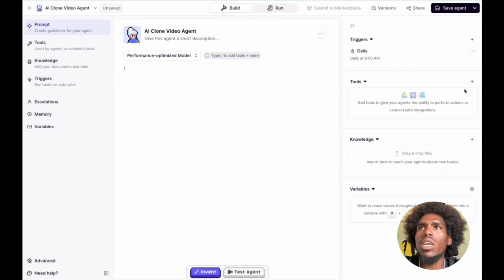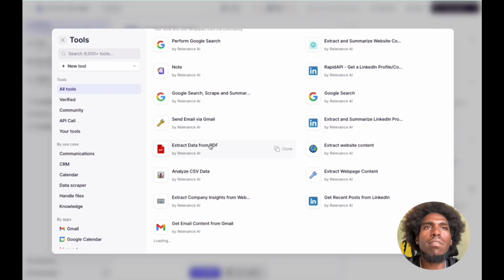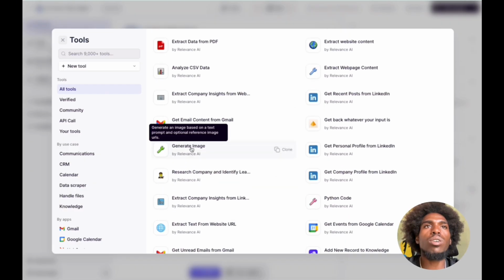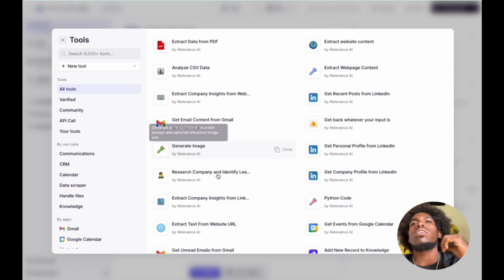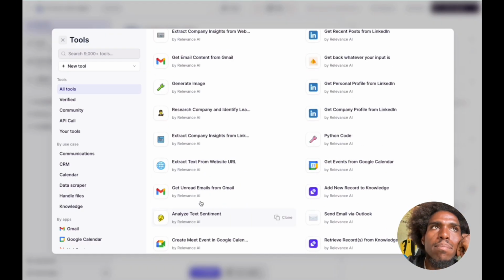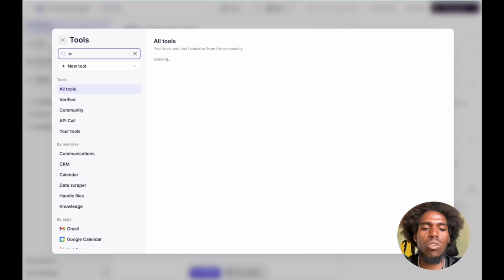I have no tools yet. Let's see, add tools: Google Notes, perform Google search, extract and summarize website, extract website content, extract data from PDF, generate an image based on a text prompt, and optionally a reference image. Okay, so I'll definitely be using that for sure. Analyze text sentiment. Let's see. How about rewrite? I guess that's not really a tool, is it? It's just a function of the LLM.